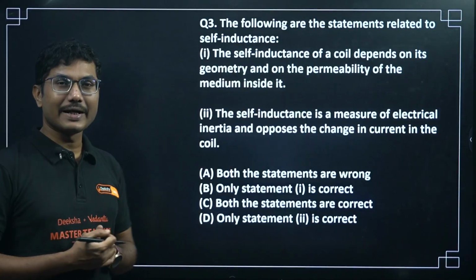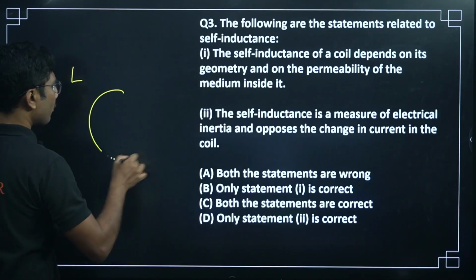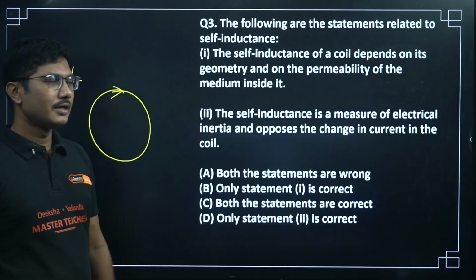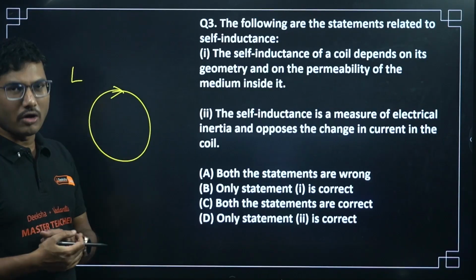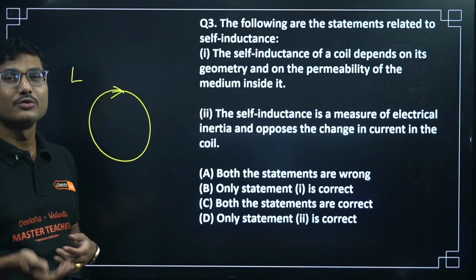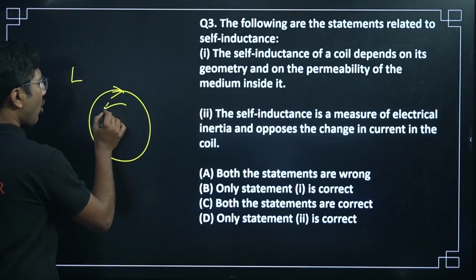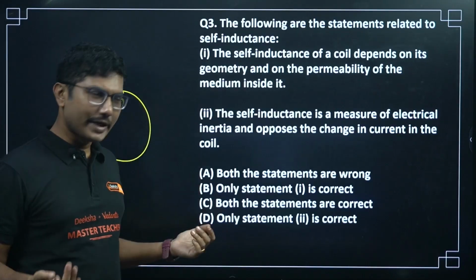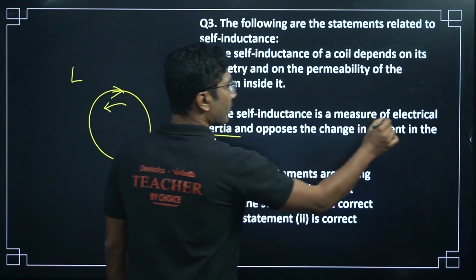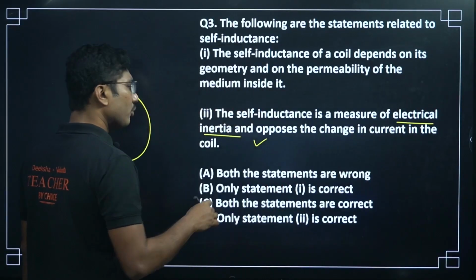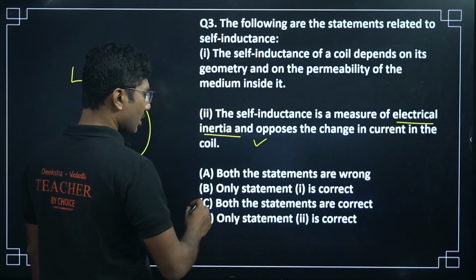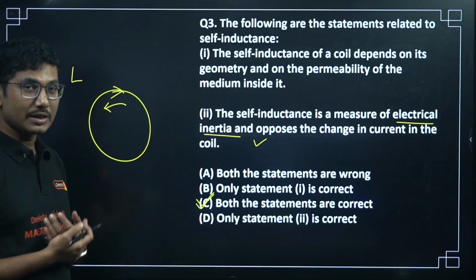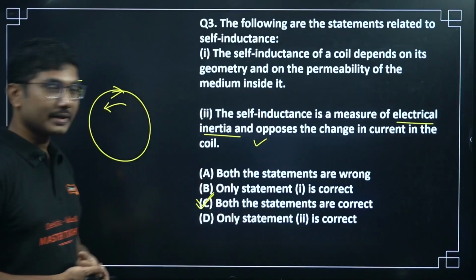Similarly, self-inductance: if it is constant current then it's fine, but if you try to change the current through a coil, it tries to resist that change. That's why an opposite EMF is induced and an opposite current is produced in the coil. That's why it is called electrical inertia. So this statement is also correct, both statements are correct, and the correct answer is option C. Be careful, mark it properly after realizing both statements are correct.